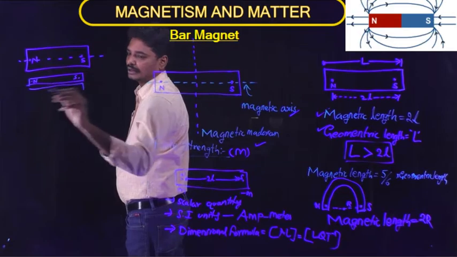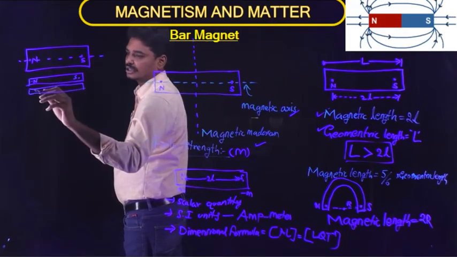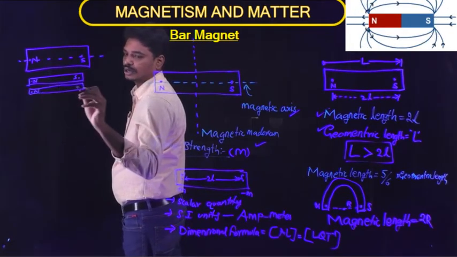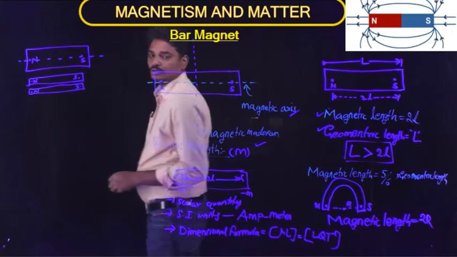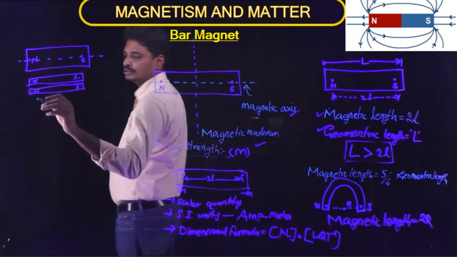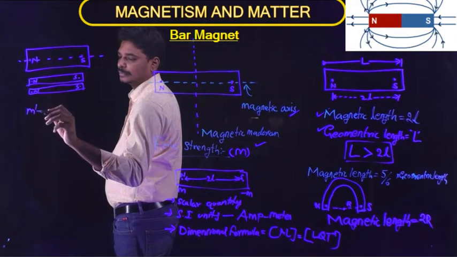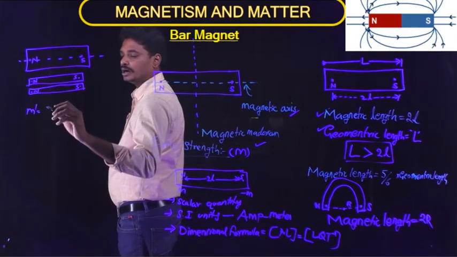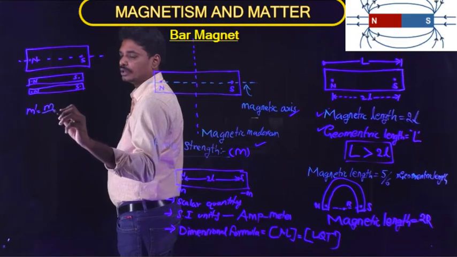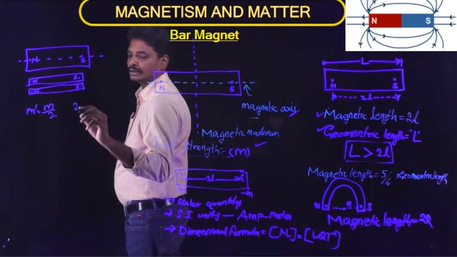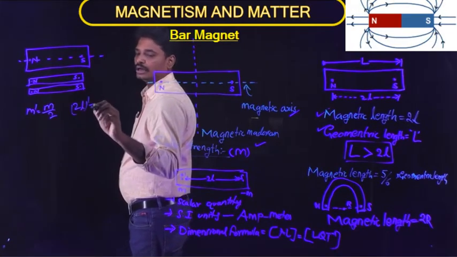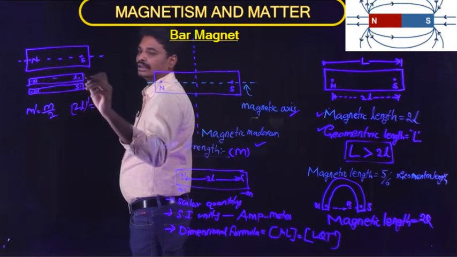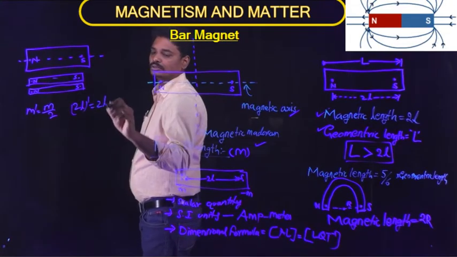The new pole strength m dash is m by 2, and the length 2l dash remains constant at 2l.